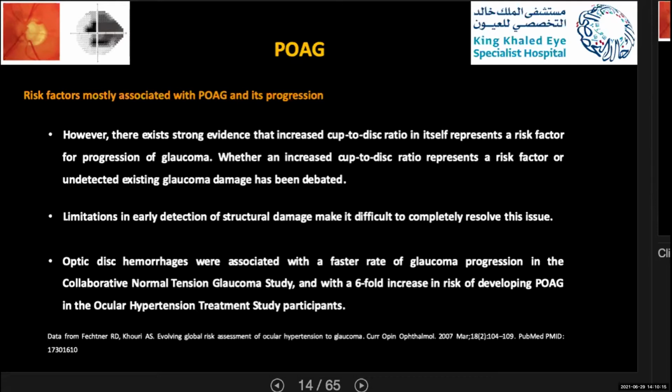Whether an increased cup-disc ratio represents a risk factor or undetected existing glaucoma damage has been debated. This is one of the important points. Sometimes limitation in early detection of structural damage makes it difficult to completely resolve this issue. One very important point is that optic disc hemorrhage was associated with a faster rate of glaucoma progression in the collaborative normal tension glaucoma study, and was also found to have a six-fold increase in risk of developing primary open angle glaucoma in ocular hypertension treatment study participants.